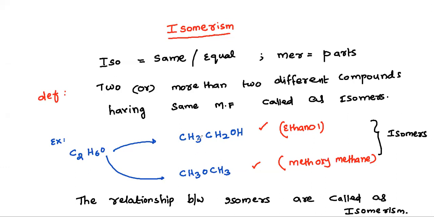So you can see in this example, ethanol and methoxymethane both have the same molecular formula. You count how many carbon atoms are there in ethanol: two carbon atoms, C2, six hydrogen atoms, H6, and one oxygen atom. Correct. Same here, in the methoxymethane compound also, the same molecular formula C2H6O. Therefore they are called as isomers.